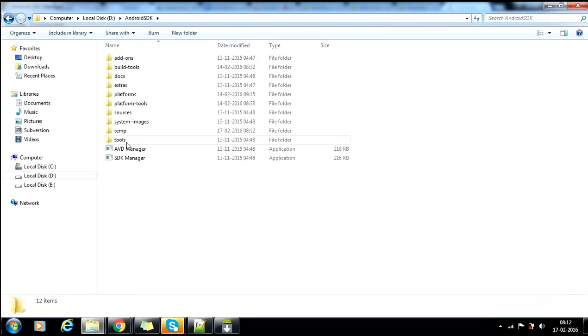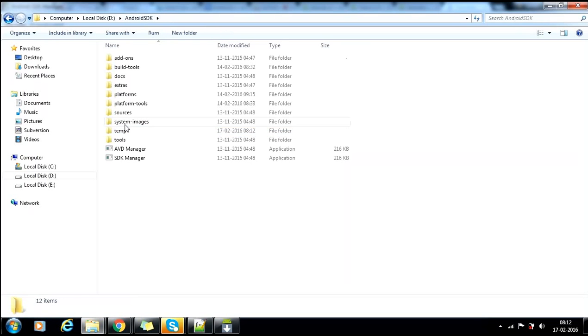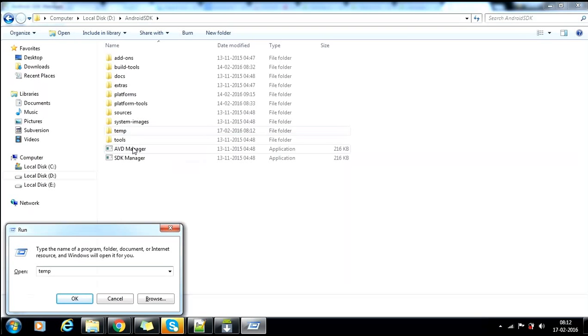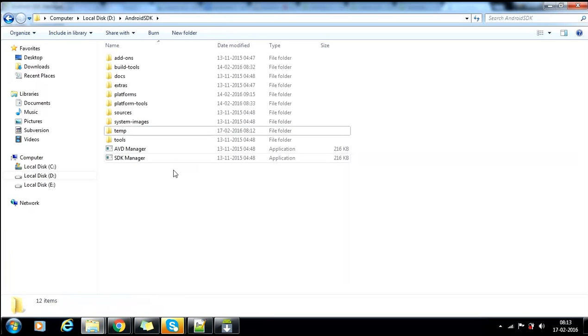If your Android emulator or something is going slow, delete this temp file. All the temporary storage will be there here. Till yet I have not even done anything, so it is empty. If you are working with one or two examples, it will be full. It will be same as our temp file in our system, you have like this, right? You are able to see, right? It is a similar way for Android. So whenever you feel that your Android application is running slow, you can delete those temp files. Okay, you got my point, right? That's fine.